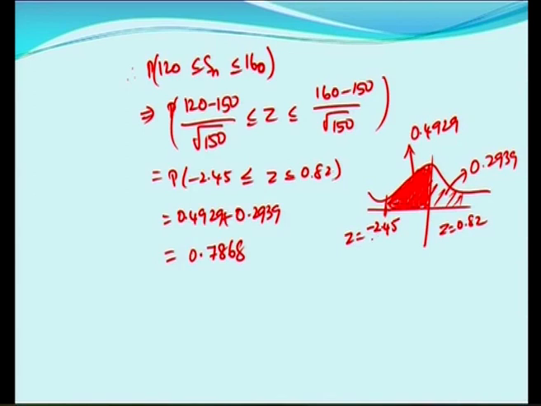Plot these points on the normal distribution curve, minus 2.45 on the left hand side of Z and 0.82 on the right hand side. So, we want the area between minus 2.45 and 0.82, where the normal distribution table tells you the value from Z is equal to 0. Area being symmetrical, the area from 0 to 2.45 in the normal distribution table gives you 0.4929 and the area from 0 to 0.82 gives you 0.2939. Added together, we get the total area as 0.7868.